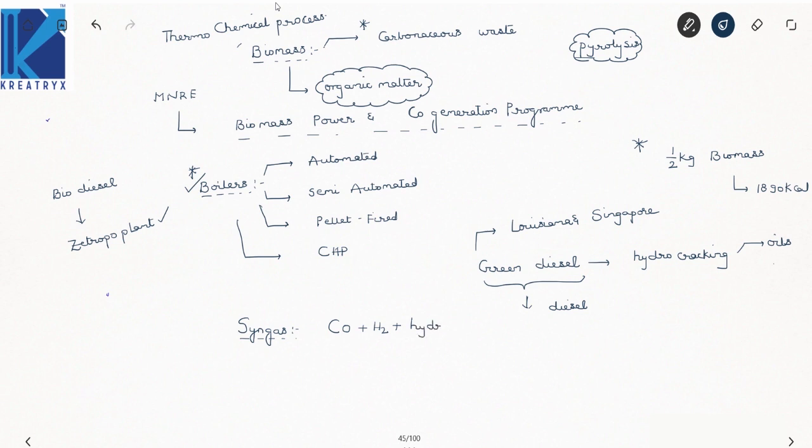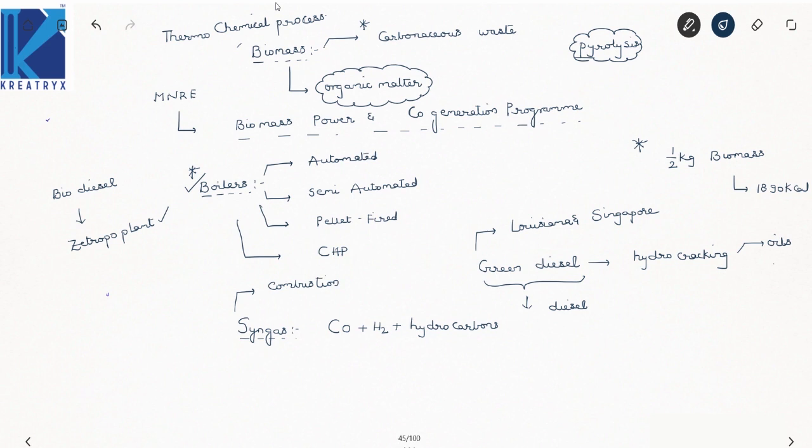Now this is a mixture of carbon monoxide, hydrogen and hydrocarbons. Now this is produced by combustion of biomass, right? Biomass. These are secondary products regarding biomass, right?